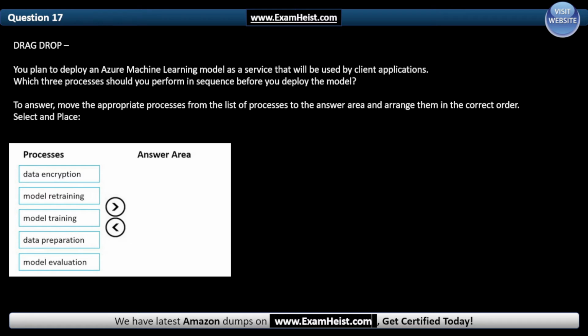Select and place. The processes: data encryption, model retraining, model training, data preparation, model evaluation. In the answer area: data encryption, data preparation, model retraining, model training, model evaluation.